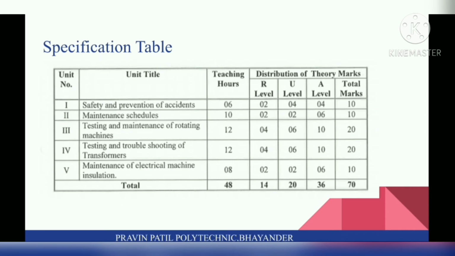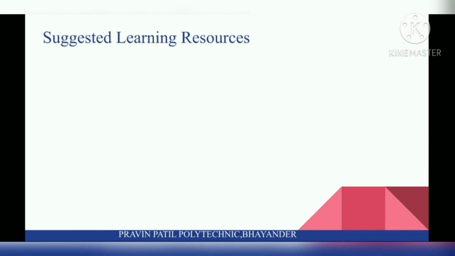Fourth chapter is testing and troubleshooting of transformers, which has a weightage of 20 marks. Fifth is maintenance of electrical machine installation and weightage is 10 marks. So total having 70 marks for this subject.